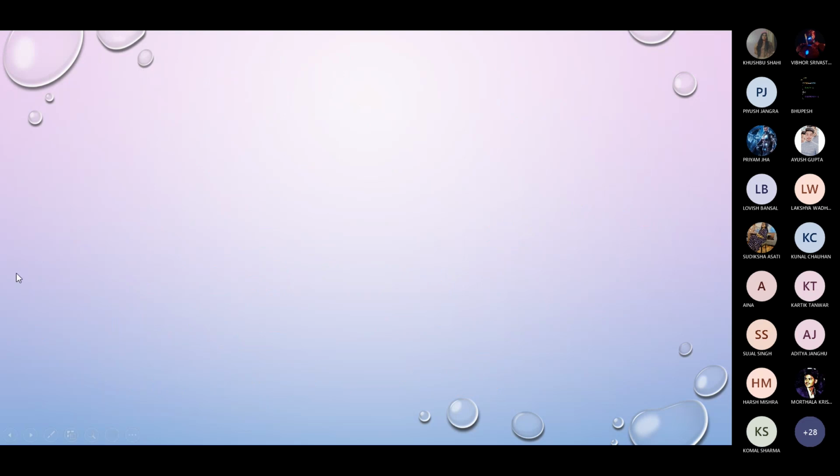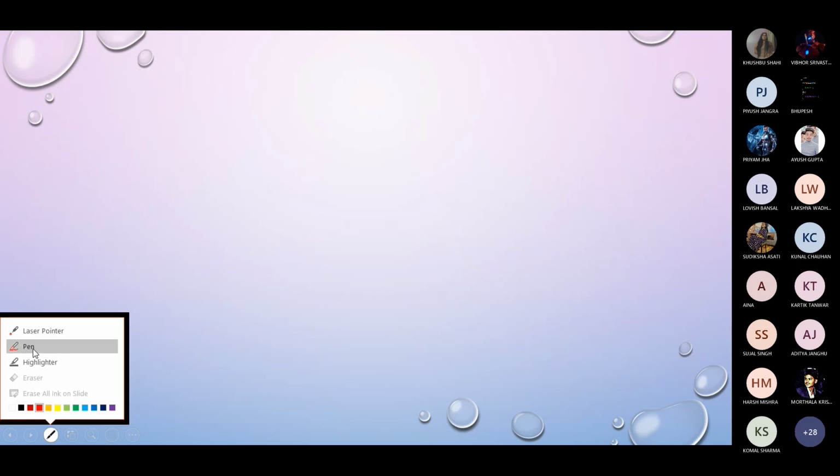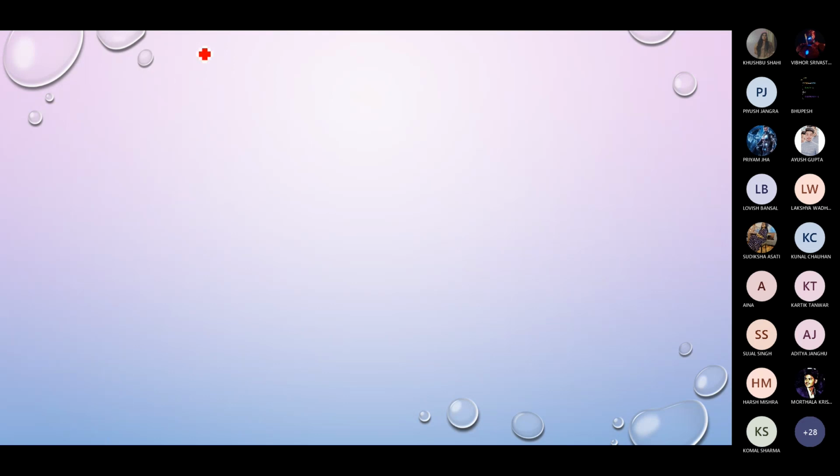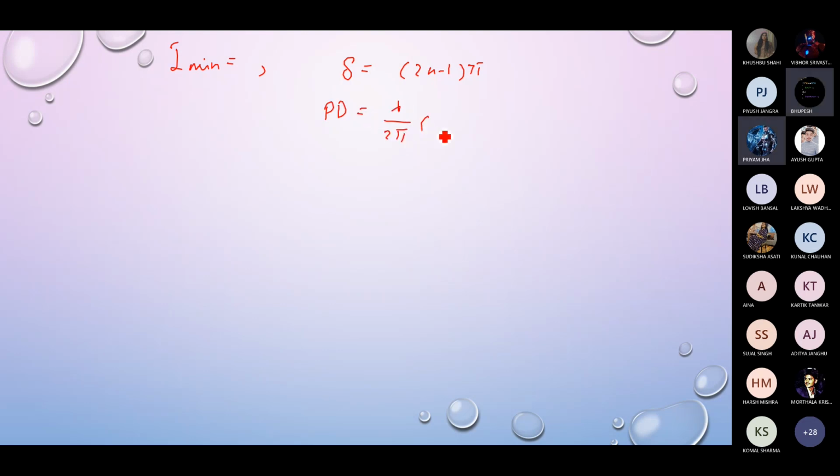So therefore, for destructive interference, the value of cos delta should be -1. So for minimum intensity or destructive interference, delta should be equal to (2n-1) into pi, which means path difference कितना होना चाहिए? Path difference should be equal to lambda upon 2 pi into (2n-1) pi, that is (2n-1) lambda by 2 होगा ना?